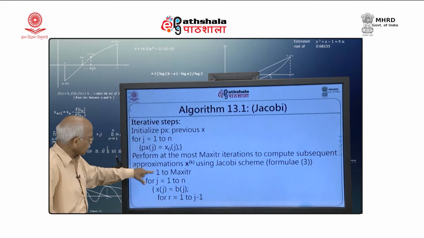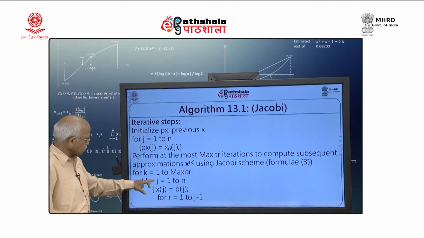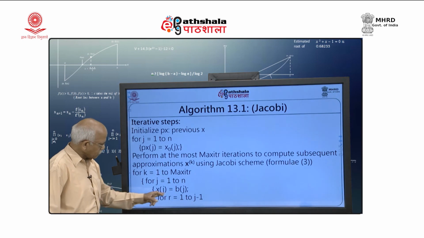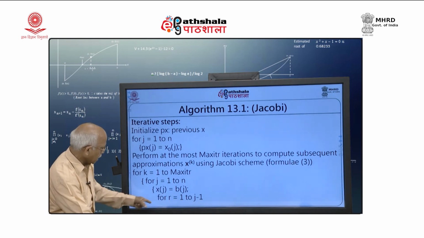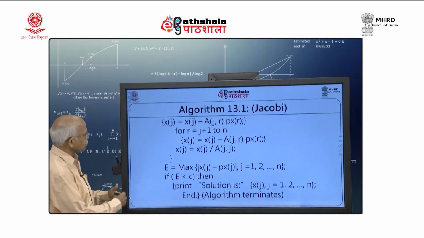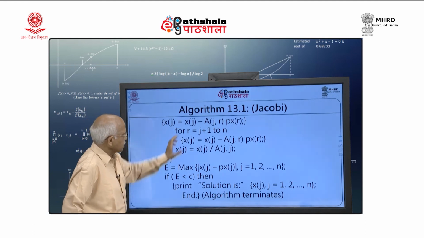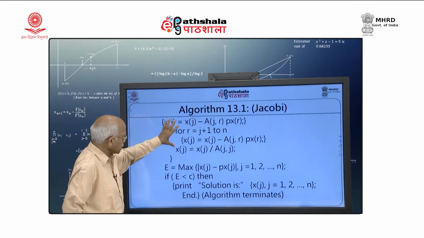So, for k equal to 1 to max iter, I am taking for j equal to 1 to n and x j equal to b j first we are writing, and then we are computing this r equal to 1 to j minus 1. The first sum we are doing here, and then second sum is calculated in this for loop, and then whole sum is divided by a j j. So, that I will get x j.